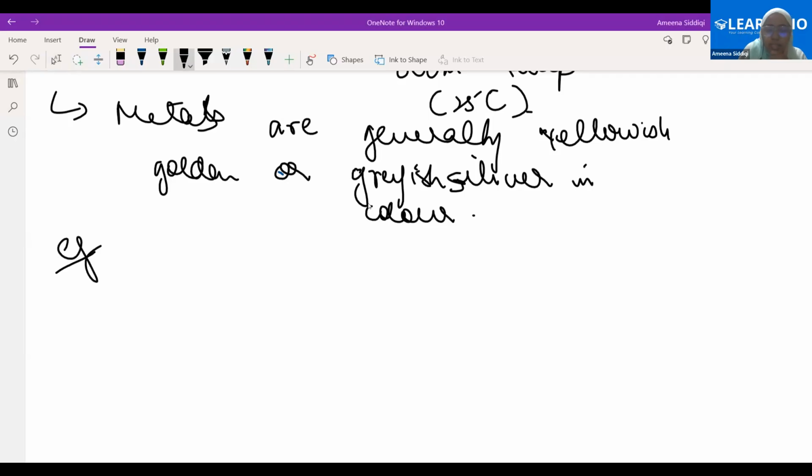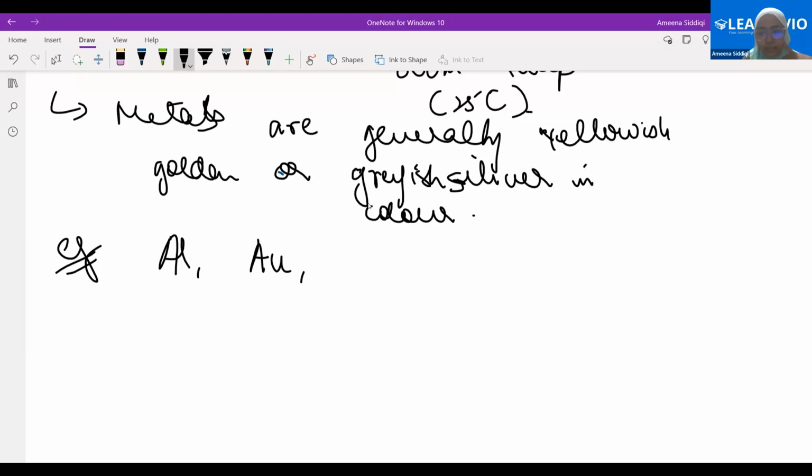Quickly, some very important examples of metals. What are the examples of metals? Very quickly. Gold. Copper. Mercury. Brass. Brass is an alloy, sorry. No worries. Aluminium. Very good. What's the symbol of aluminium? Al. What's the symbol of gold? Au. Very good.